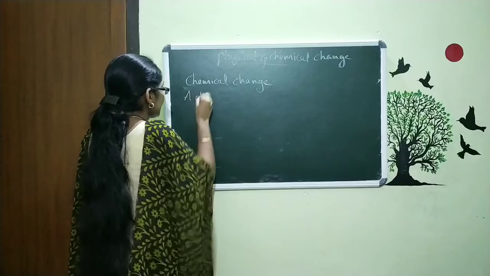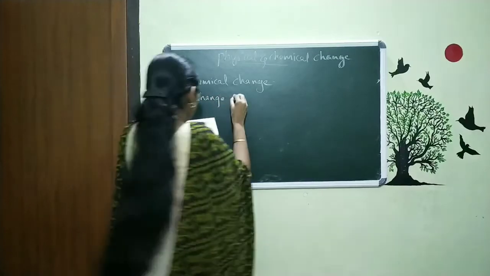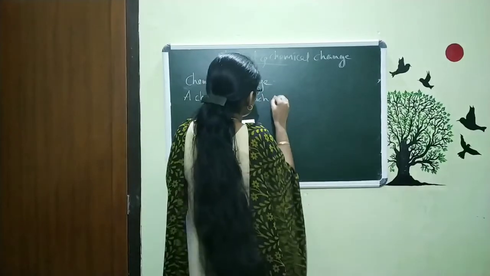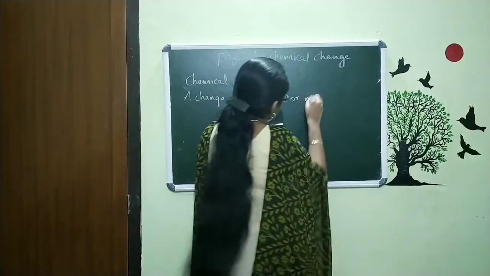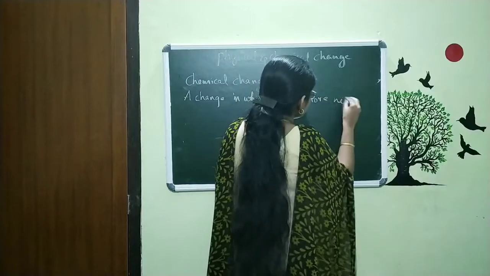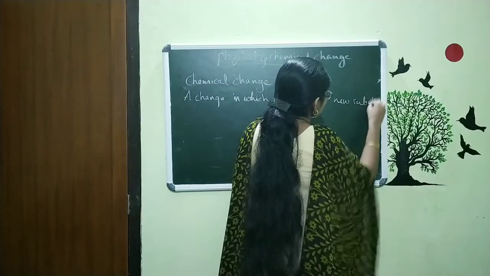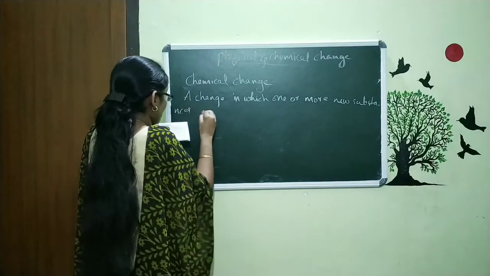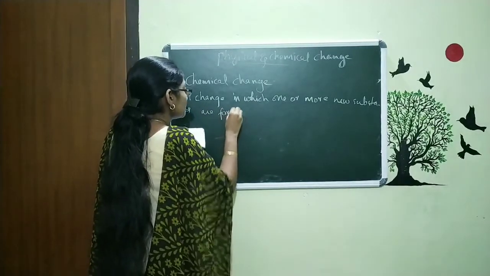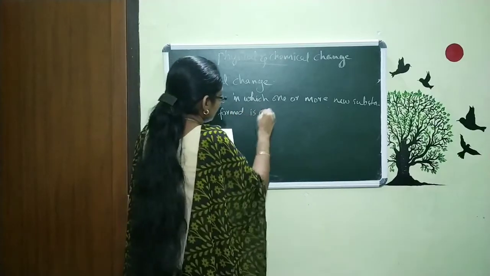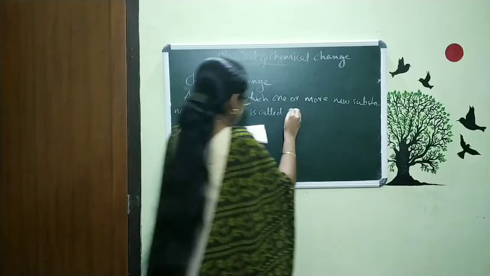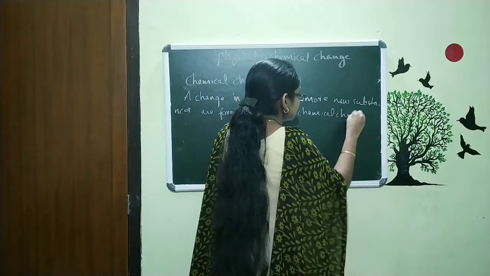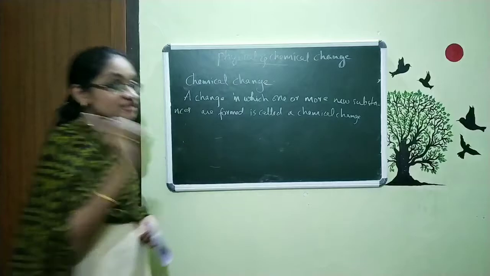A change in which one or more new substances are formed is called a chemical change. So this is the definition for chemical change.